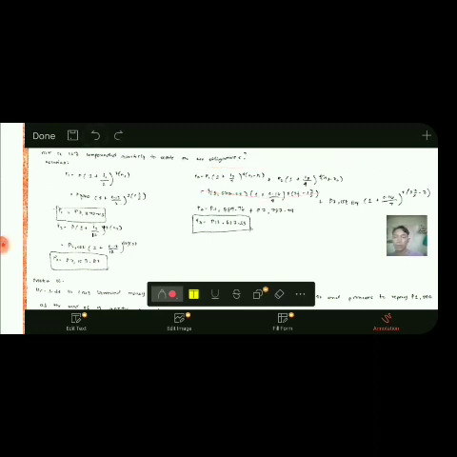So to get our F sub 3, or future worth 3, this is the formula we will use. F sub 3 equals F sub 1 times the quantity of 1 plus I sub 3 over 4, raised to 4, times the quantity of N3 minus N1, plus F2 times the quantity of 1 plus I sub 3 over 4, raised to 4, times the quantity of N3 minus N2. So we input our values, and we get the value of F3 which is 12,627.55.